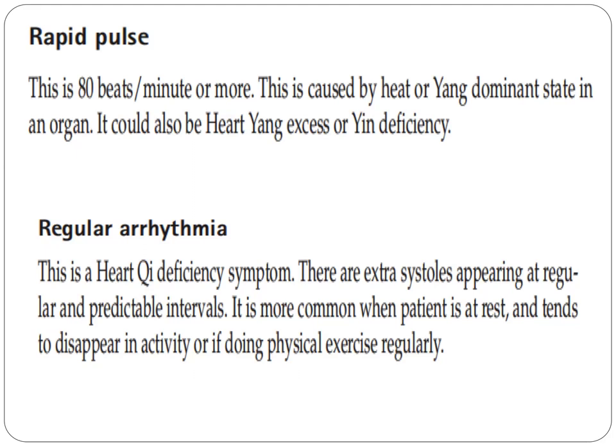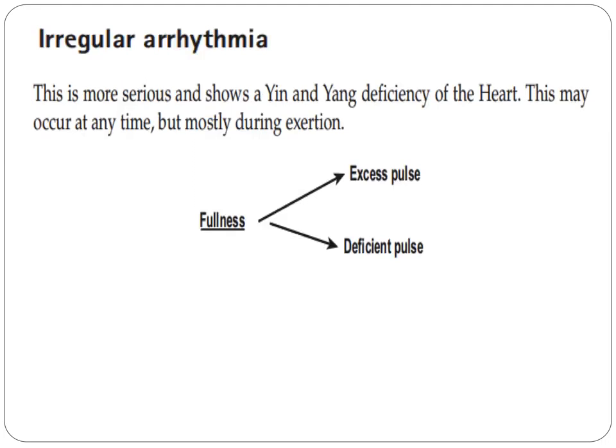Now we'll go to the rhythm. What is regular arrhythmia? This is a heart qi deficiency symptom. There are extra systoles appearing at regular and predictable intervals. It is more common when patient is at rest and tends to disappear in activity or if doing physical exercise regularly. And now for irregular arrhythmia. This is more serious and shows a yin and yang deficiency of the heart. This may occur at any time, but mostly during exertion.